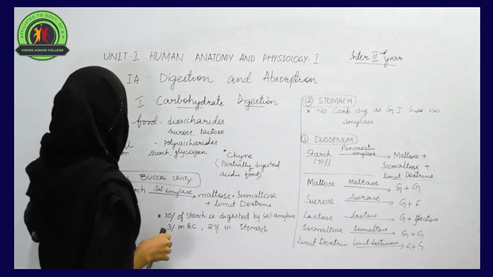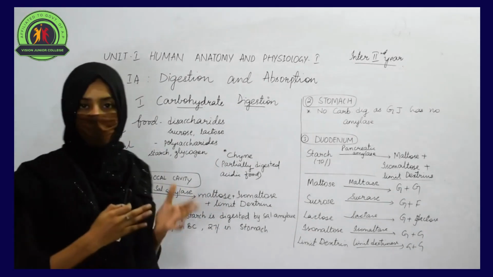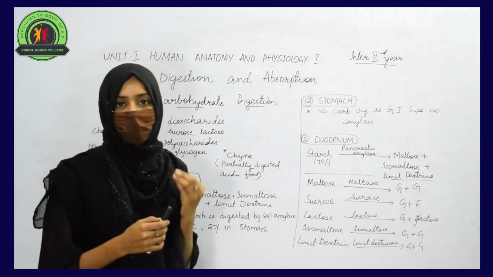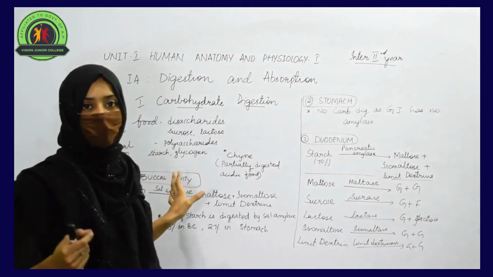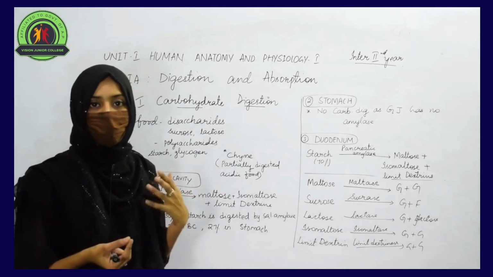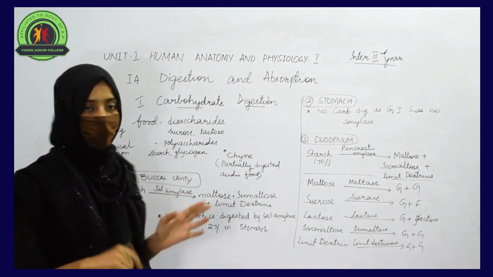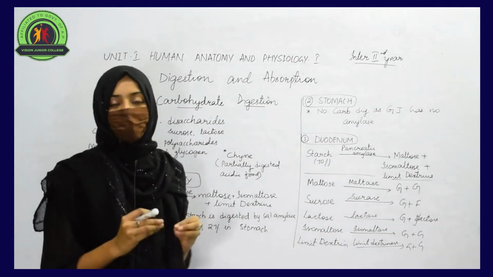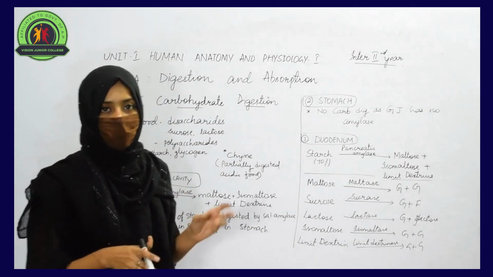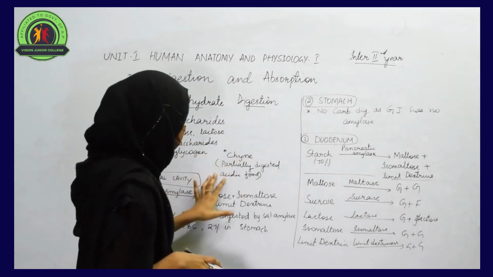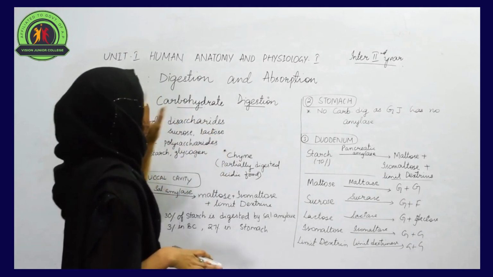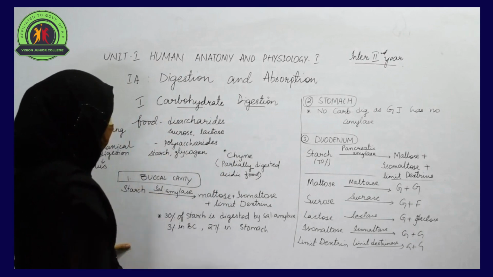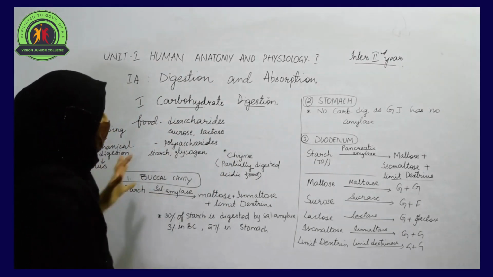After chewing the food, mechanical digestion takes place, and after the mechanical digestion, the food that we eat can be called the bolus. Bolus is nothing but the soft food. After chewing, the food becomes soft and can be termed the bolus. When the bolus reaches the stomach, after a little bit of digestion, that partially digested acidic food is termed chyme.